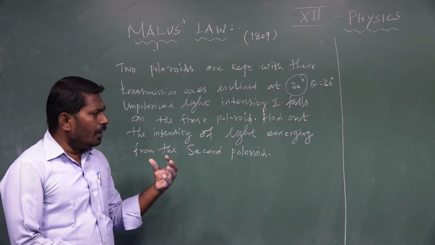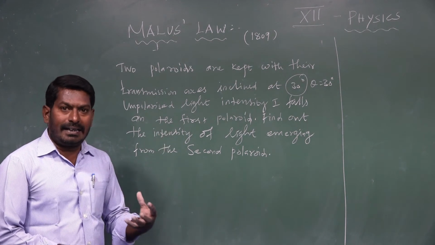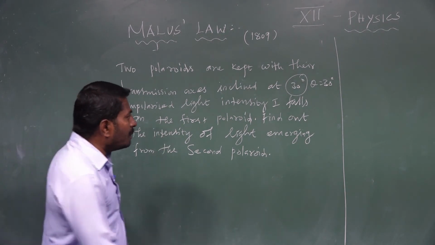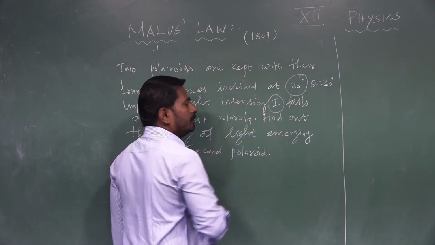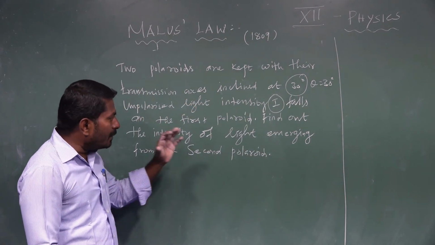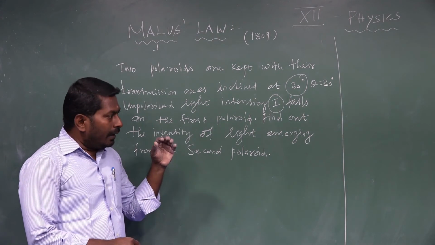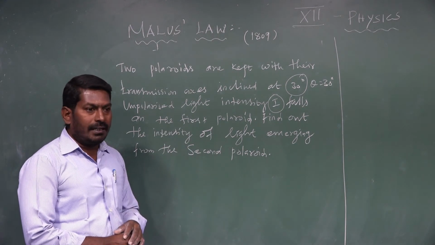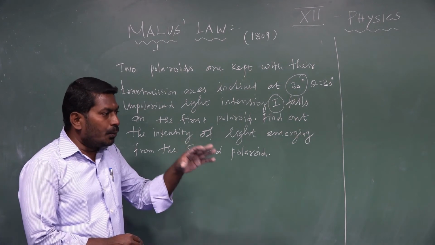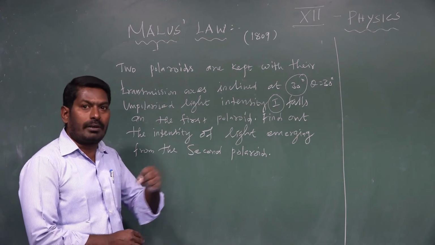Generally, take ordinary light. Ordinary light is unpolarized light. That unpolarized light intensity is I. That unpolarized light is allowed to pass through the polarizer. The light coming out from the polarizer has intensity reduced to half compared to the unpolarized light.